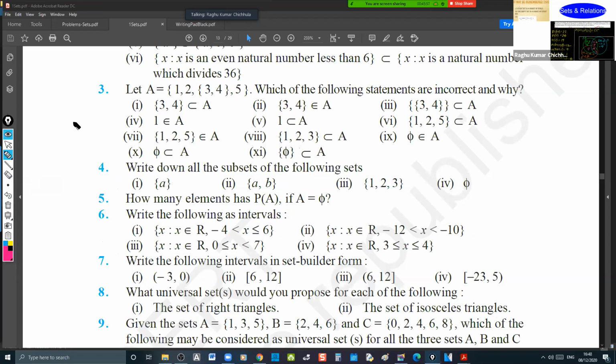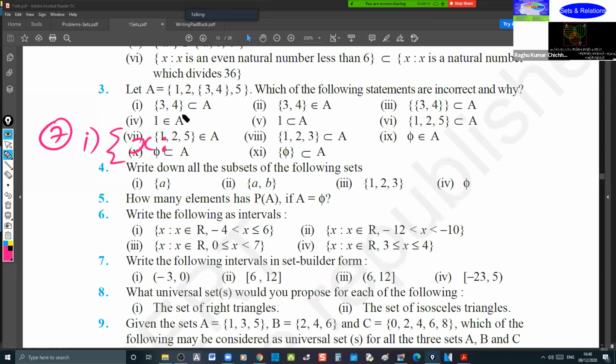Write the following intervals in the set builder form. I'll take up the first one. X such that X lies between, -3 less than X less than 0.